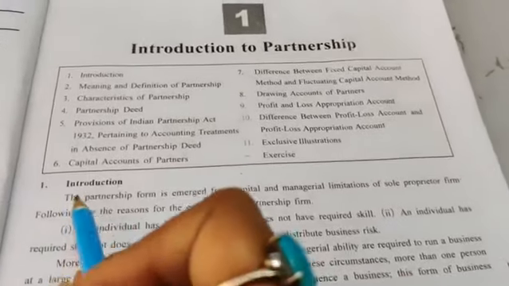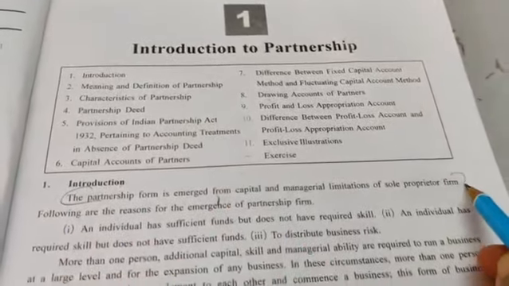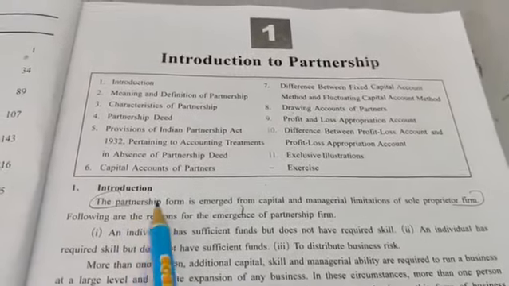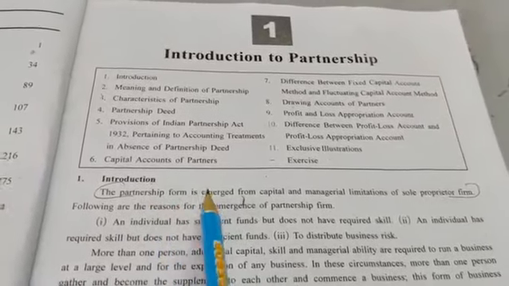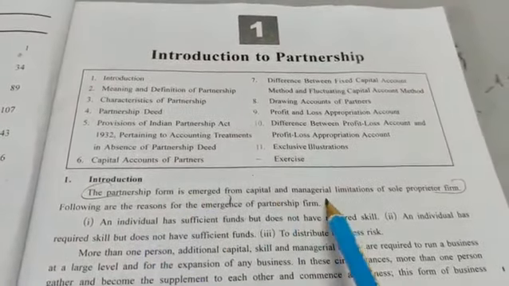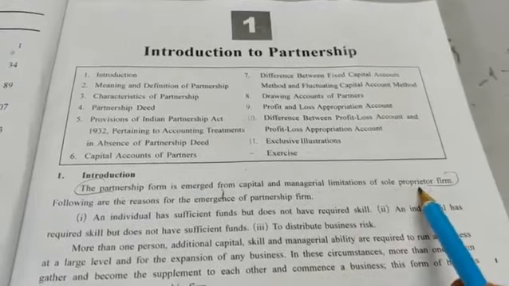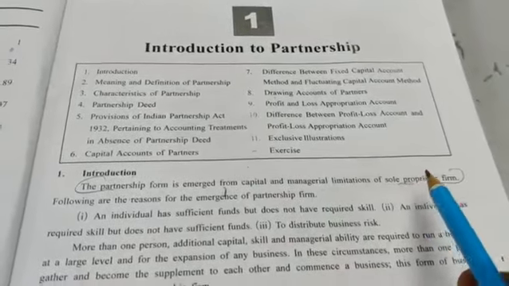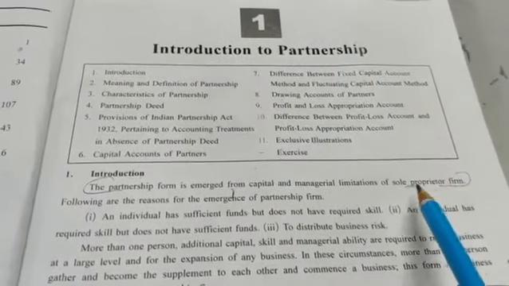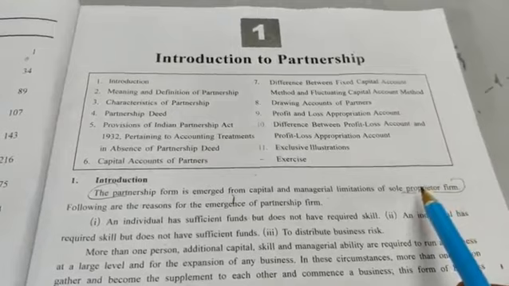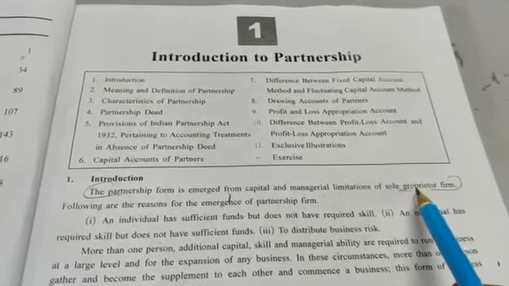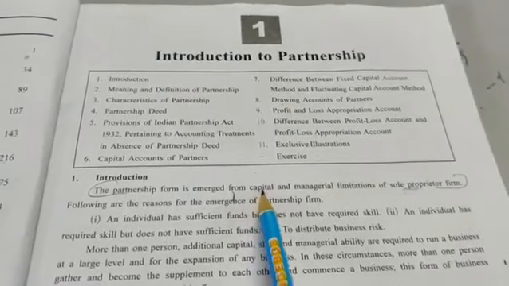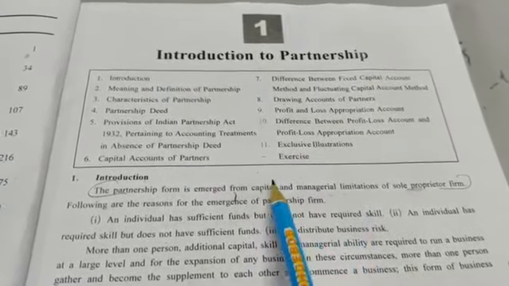See, this can be asked in your section B, that is answer in one sentence, how partnership form emerged, or how partnership form came into existence. Because of the limitations of capital and managerial limitations in sole proprietorship. Sole proprietorship you have already studied in 11th standard, where there is only one owner, जब एक ही businessman होता है, that is only one person is handling the whole and soul of the business. In that case there are limitations of capital and managerial limitation.